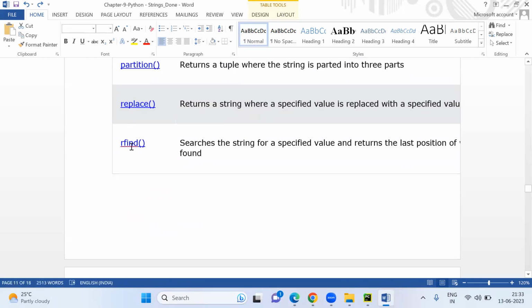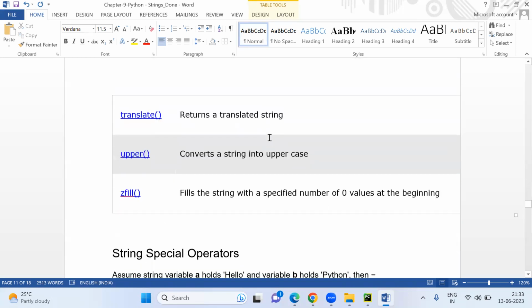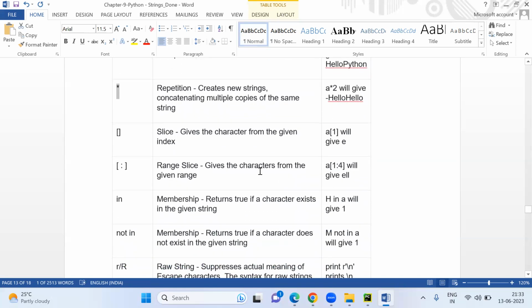Replace function we have seen. Rfind searches the string for the specified value and returns the last position of where it was found. So like this you can practice, and there are so many things. Plus is the concatenation operator. Repetition: a into 2 will be hello hello, like that.